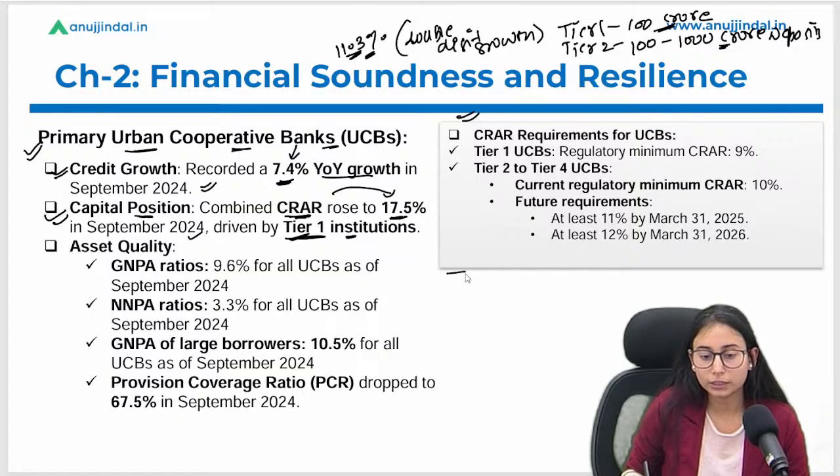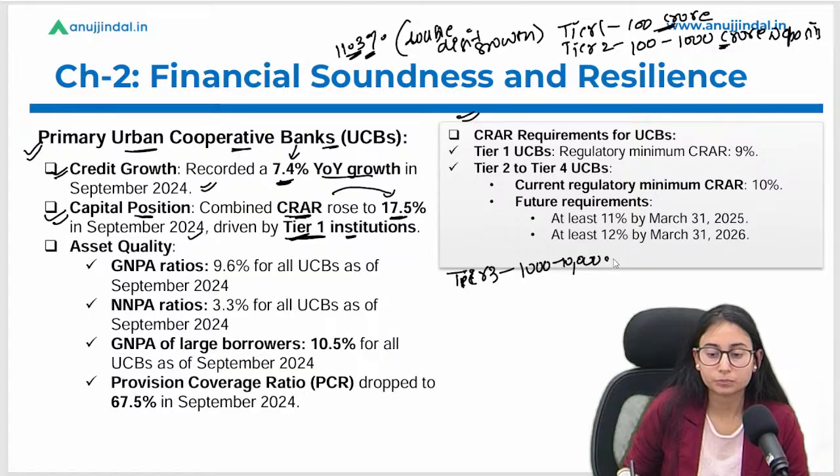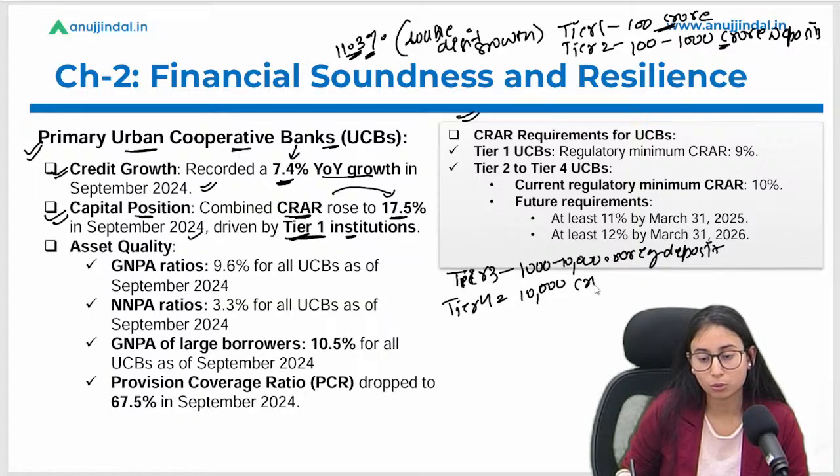And who falls under the tier 3 category of UCBs? Those with 1000 to 10,000 crore of deposits. And under tier 4 are UCBs having deposits of more than 10,000 crore.